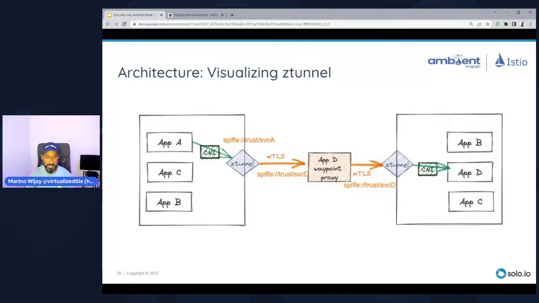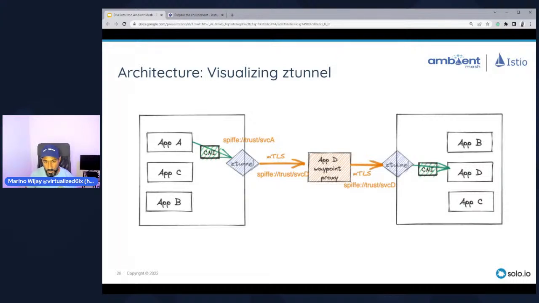A couple more slides, and then we'll jump right into the lab environment. Now, in this environment, or inside of, let's say, a Kubernetes cluster, let's just say we have one node here and one node here. We have app A, C, B, and we have app B, D, C on this side as well. Now, if you notice, there's something called the CNI here. There's a ztunnel, there's the waypoint, and then you also see a ztunnel on the CNI here as well.